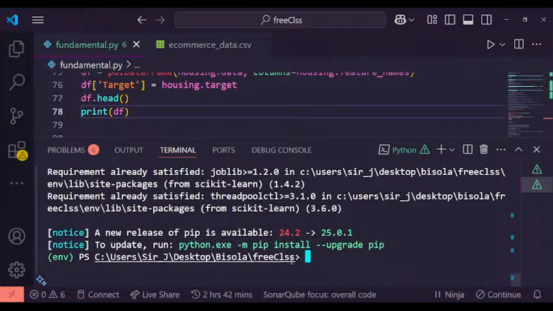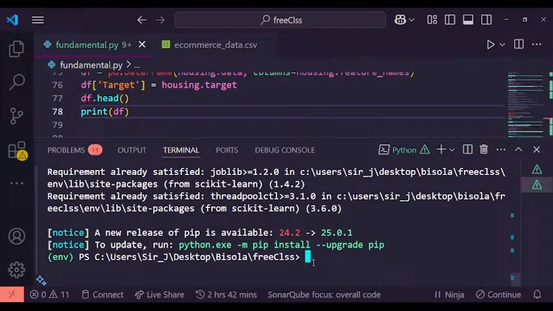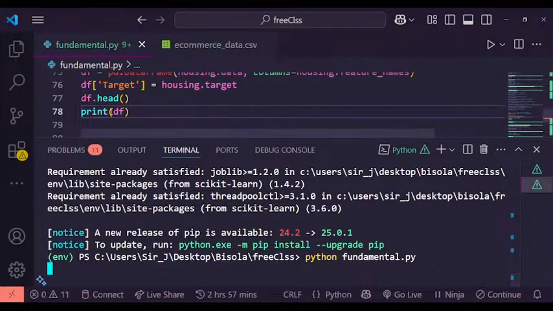So what's the command? The name of our file is fundamental, so I'll do python fundamental.py. You remember this command, right? If I hit enter, it should give us the first 5 rows.